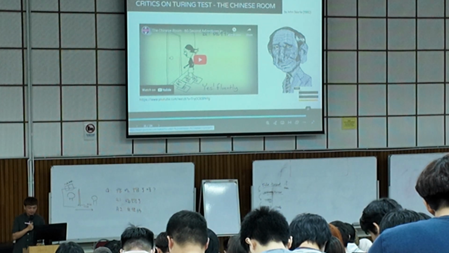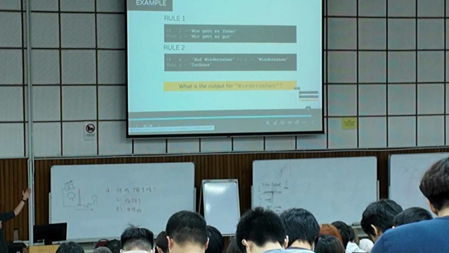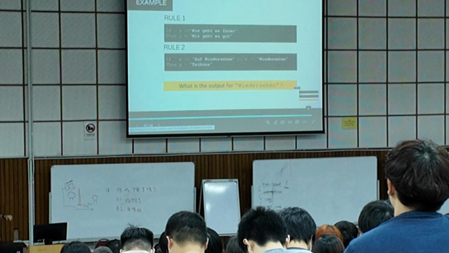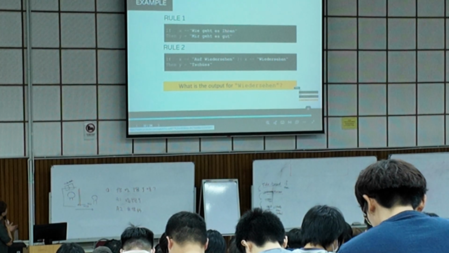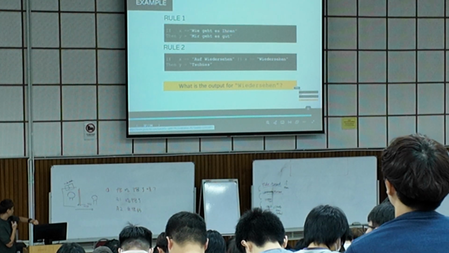Okay, so there's one example here. Can you try to answer these questions? What is the output for this input? You have two different rules here. Should we follow rule number 1 or rule number 2?